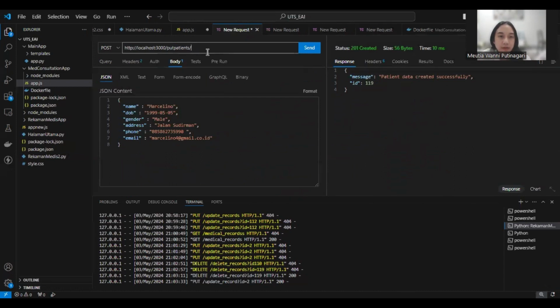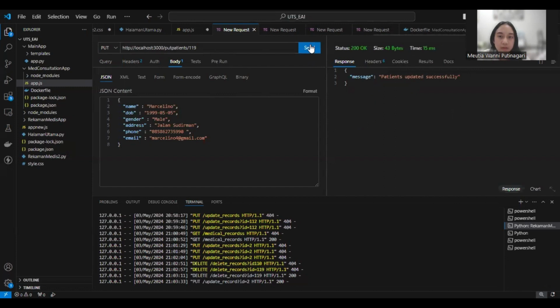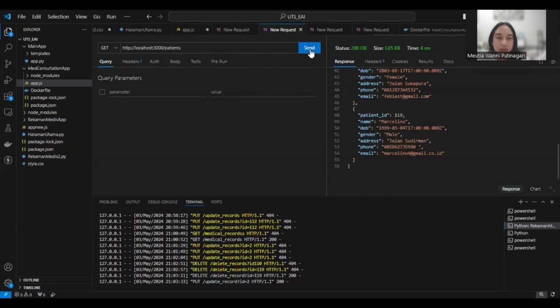I want to update the data from patient ID 119, and I want to update his email. Okay, the patient is updated successfully, and we can see it here. The email has already been updated.